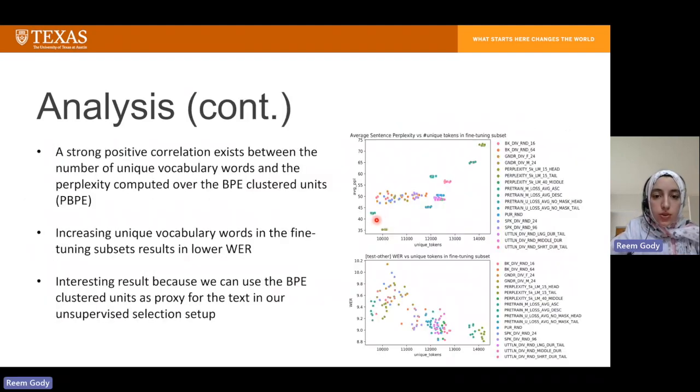One other interesting observation is the strong positive correlation between the number of unique vocabulary words and the perplexity computed over the BPE clustered units. We also observe that increasing the number of unique vocabulary words results in a lower WER on the fine-tuning subsets, as observed by the trend in this figure. This is an interesting result because we can use the PBPE to drive more unique tokens in our fine-tuning subsets and hence obtain a lower WER in our unsupervised selection setup.